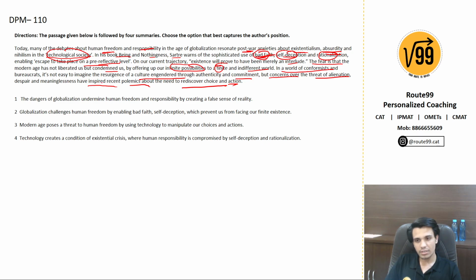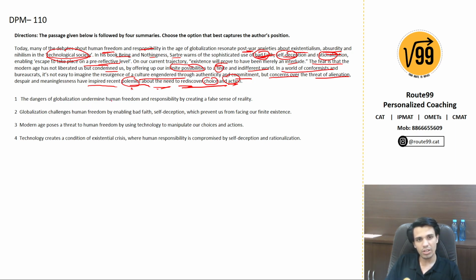So in that area, it is difficult for culture to resurge, right? Because people just agree with each other, they don't debate or say anything, right? But recently polemics have risen. Polemics are people who argue over things, and that has rediscovered the need of choice and action, right?